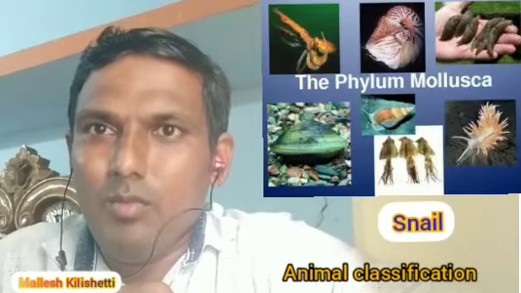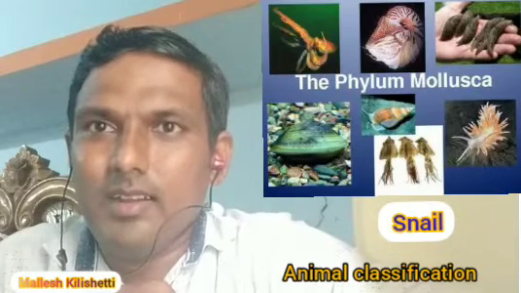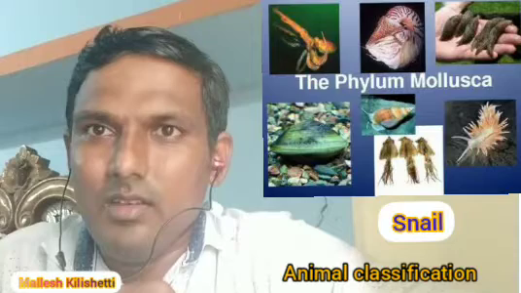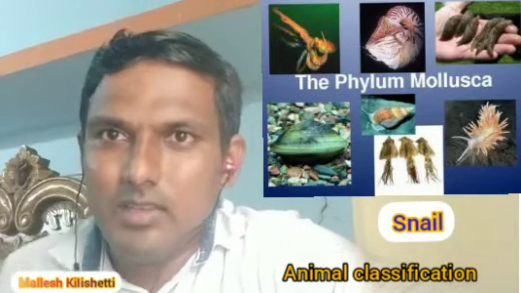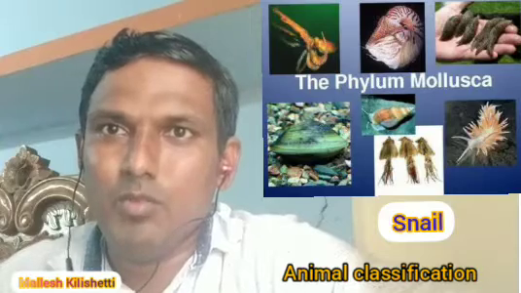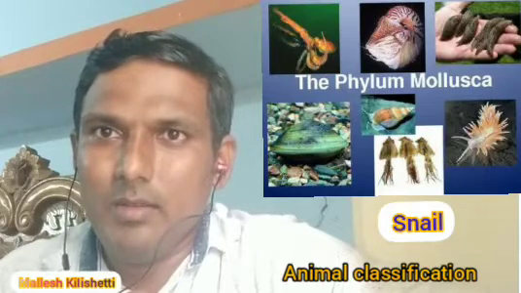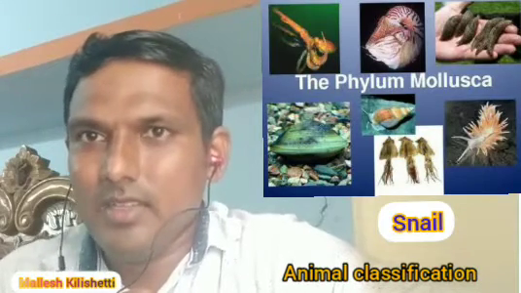Next, about the Mollusca. This is also bilaterally symmetrical, and also has an open type of circulatory system. A special foot is there for locomotion, so they can move from one place to another. The best example is the snail.